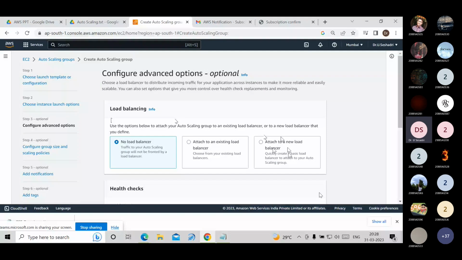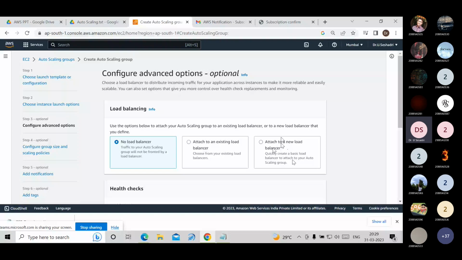I want to balance the load, so I'm mandatorily applying the load balancer concept. Till now there are no load balancers, because I deleted whatever I created earlier, the application load balancer and the network load balancer. There are no load balancers in my AWS account.